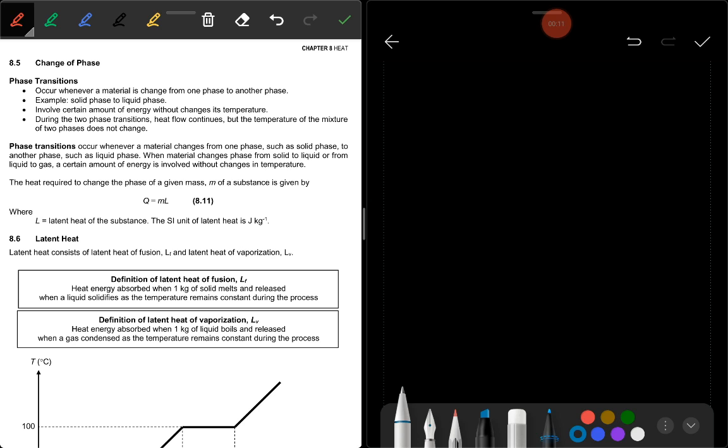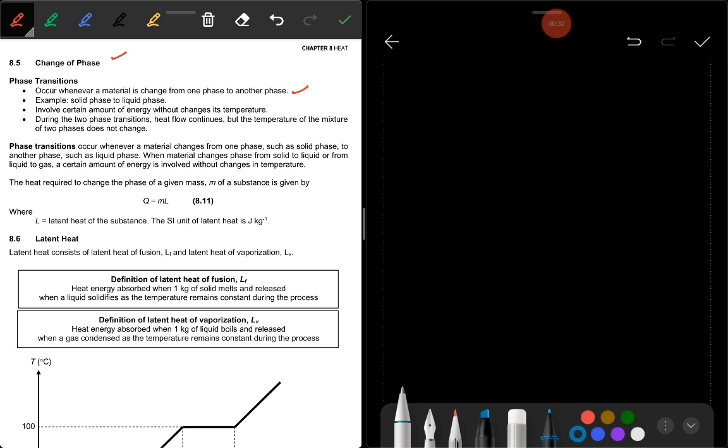Now we go to change of phase and latent heat of vaporization and latent heat of fusion. Have a look at the change of phase first. Phase transition. What is phase transition? Phase transition occurs whenever a material is changed from one phase to another phase.